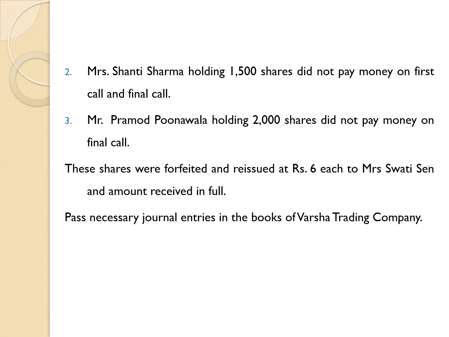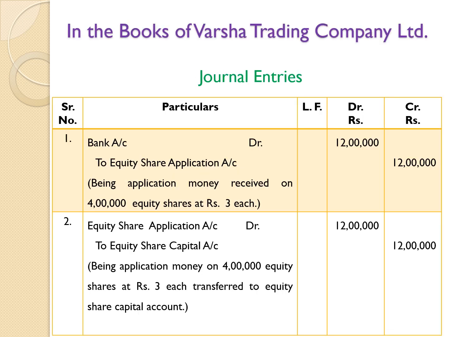Now we are going to give the solution of that problem. Firstly, we are mentioning the name of the company in which we are going to record journal entries. So here the name of the company is Varsha Trading Company Limited. In the books of Varsha Trading Company Limited, for journal entries, we have prepared here five columns: serial number, particulars, LF, debit rupees, credit rupees.